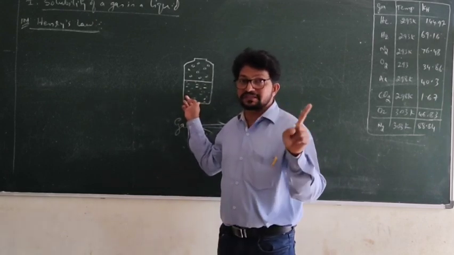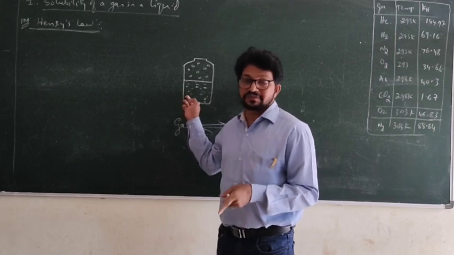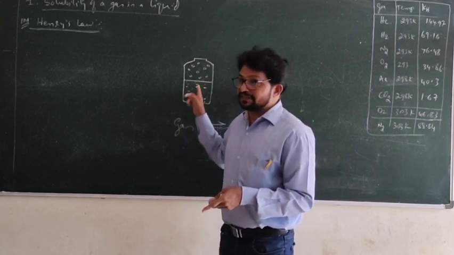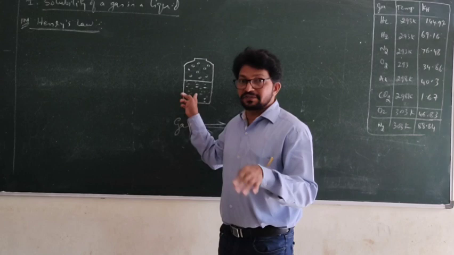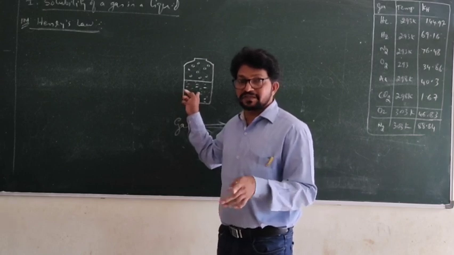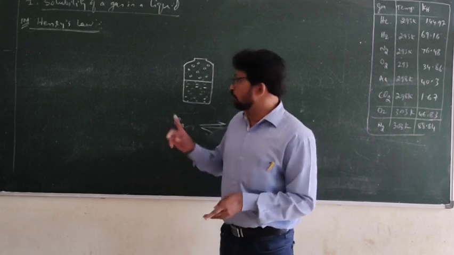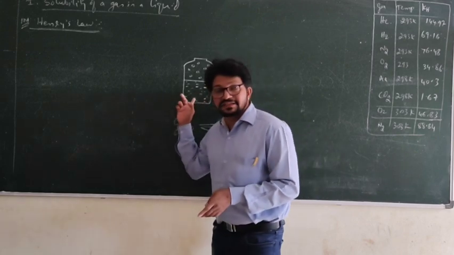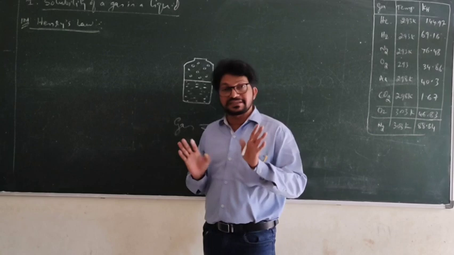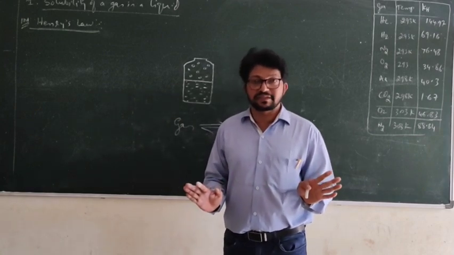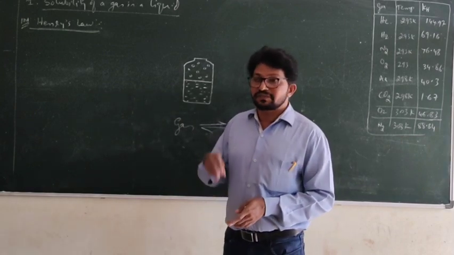One of the concentration terms I am using now. Mole fraction of the gas is the number of moles of gas divided by the total number of moles of gas and liquid. If the mole fraction of a gas in the liquid increases, it means dissolved gas increases. Do you agree?